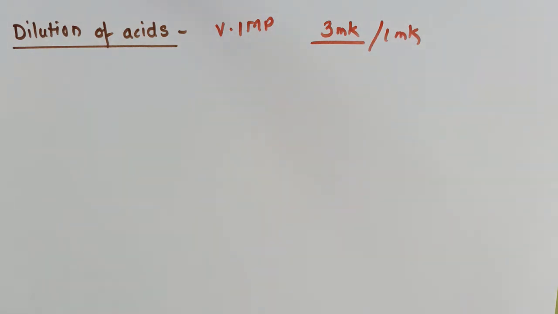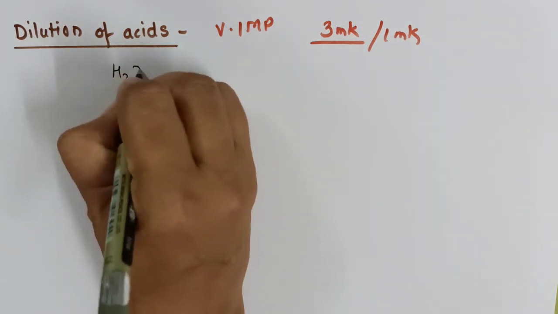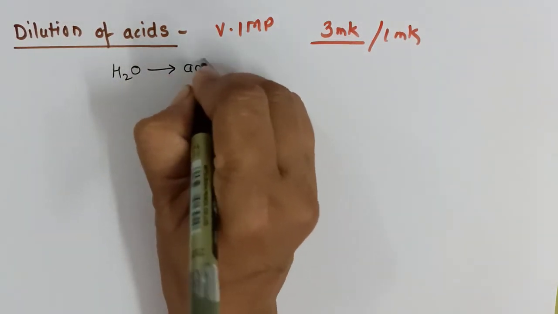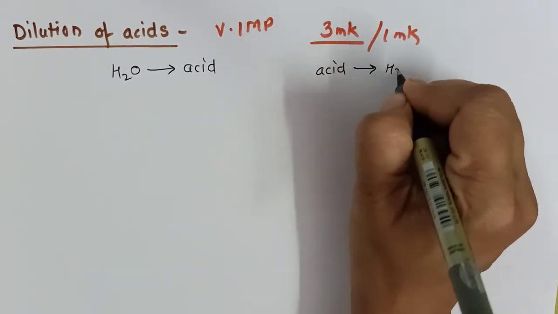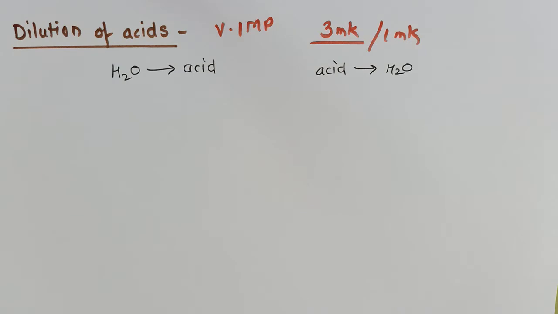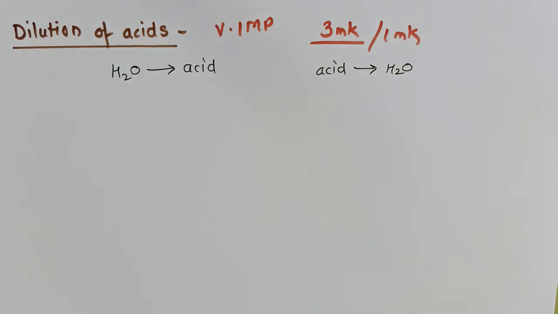Dilution of acid. Whenever we have to carry out dilution, there are two ways. Either we add water to acid or we add acid to water. Now the question is, what difference does it make? Whether we add water to acid or acid to water, are both one and the same thing?